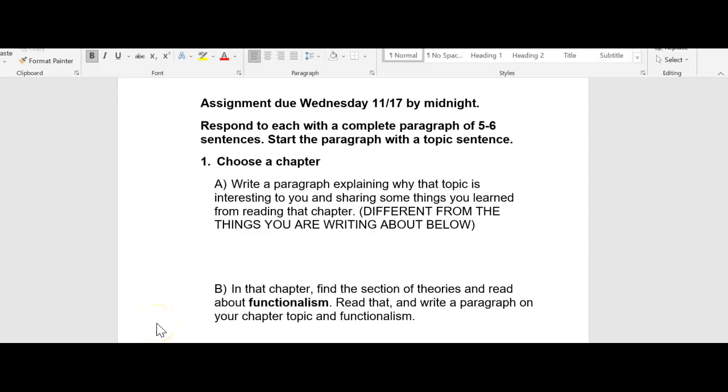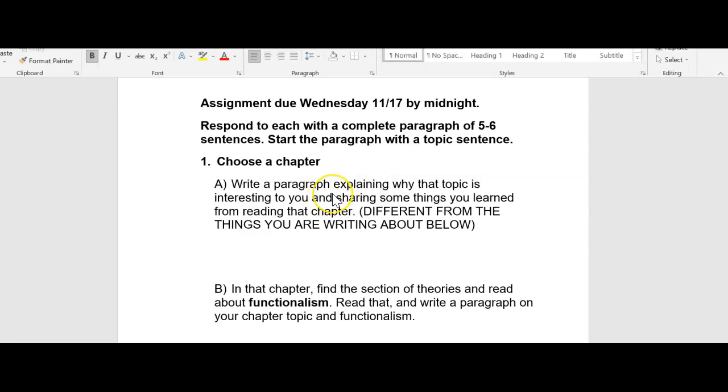Hi students, let's talk about the paper due Wednesday night. It's going to have a total of 6 paragraphs, and each paragraph is going to have 5 or 6 sentences. Please start with a topic sentence and then 5 or 6 sentences total.